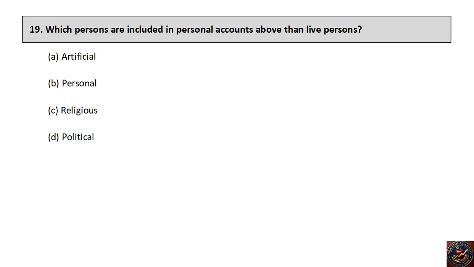Which persons are included in personal accounts other than live persons? Artificial, personal, religious, political. The right answer is artificial persons.